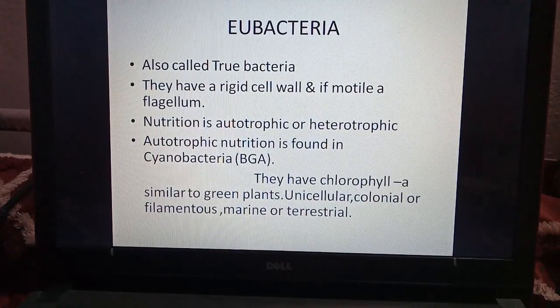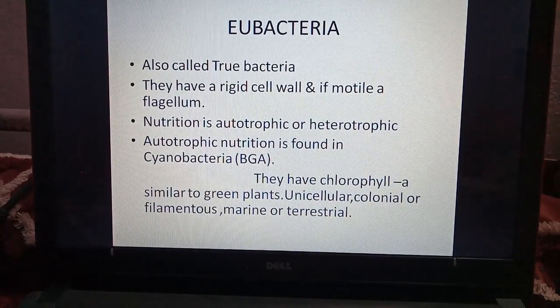The second group is eubacteria. Eu means new, so they came on the earth later and they survive under normal conditions. They are also called true bacteria. They have a rigid cell wall. If the bacteria is motile, they have a flagellum, and if they are non-motile, they do not have a flagella.